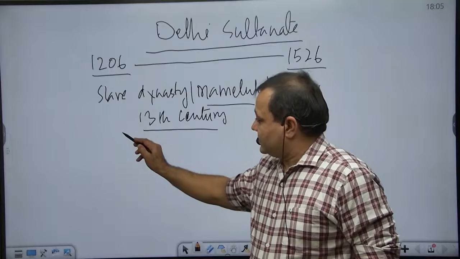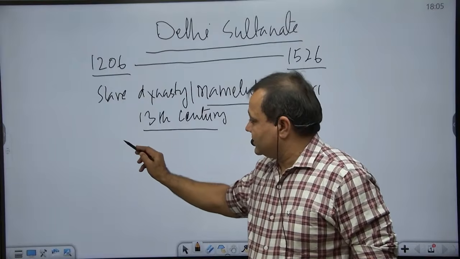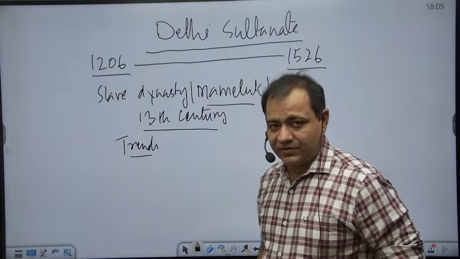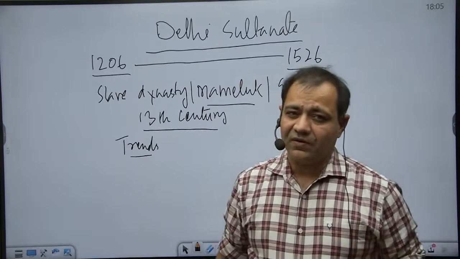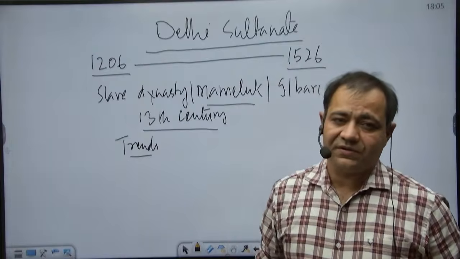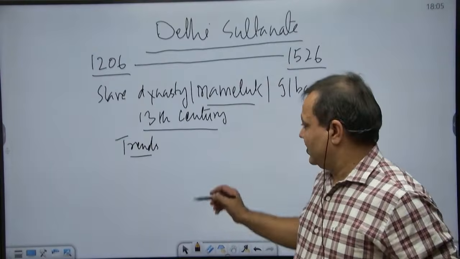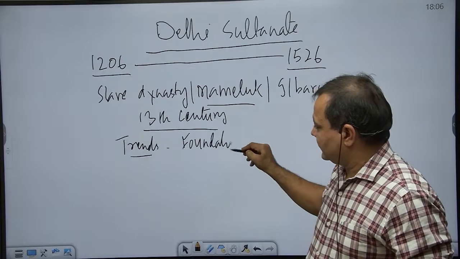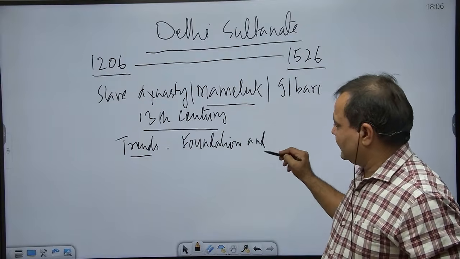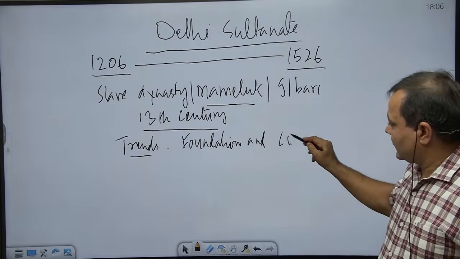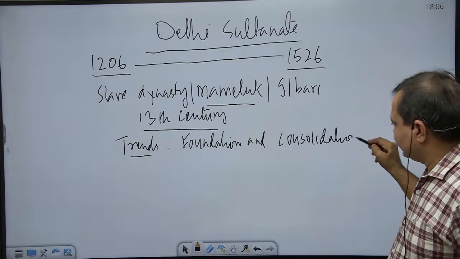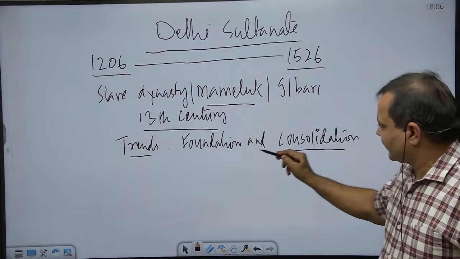This dynasty is associated with, this is chronology. If we take note of the trends, and trends are important because only on that basis we are going to decide which sultan is important. So this dynasty is associated with the foundation of the Delhi Sultanate, and not only foundation but also consolidation of the Delhi Sultanate. This itself can be a PT question.